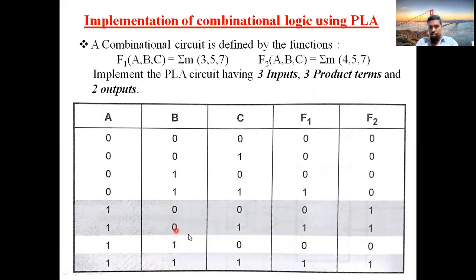Totally 8 combinations are written. Next, this is the output section. See here, till here these are your inputs, and these two come under your outputs.